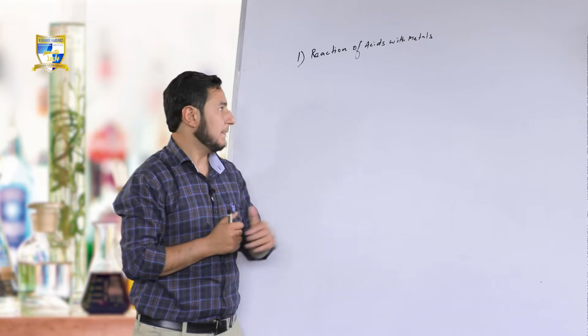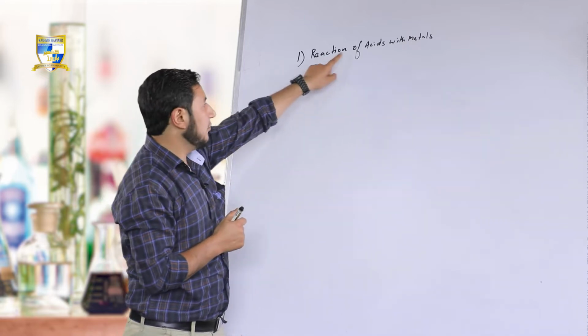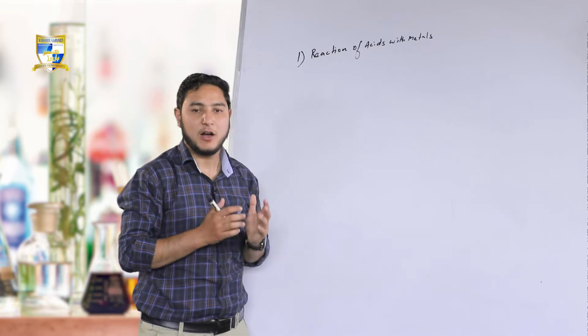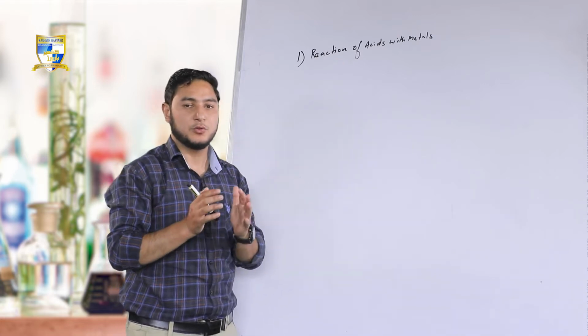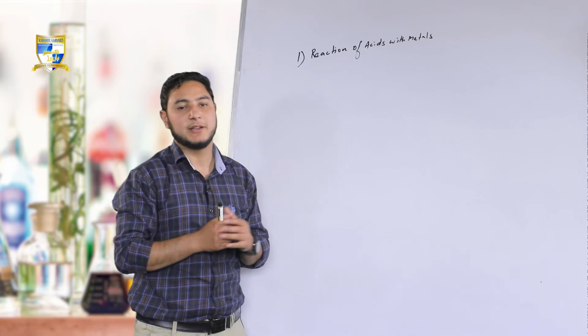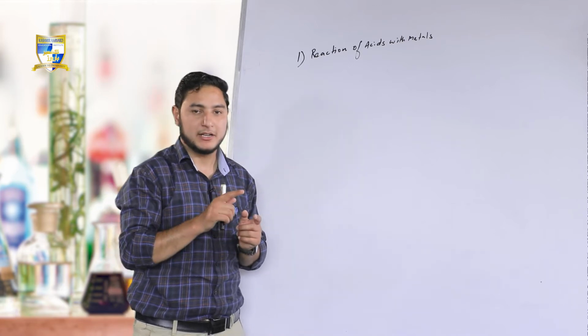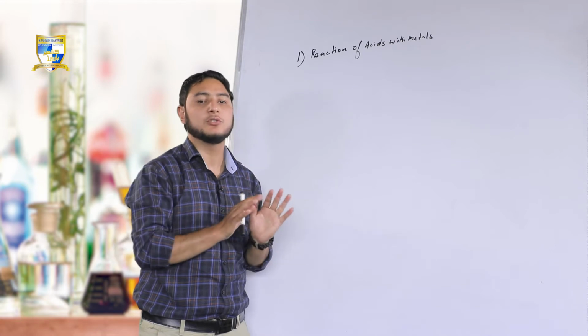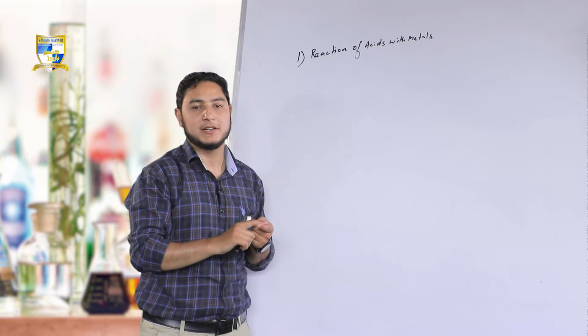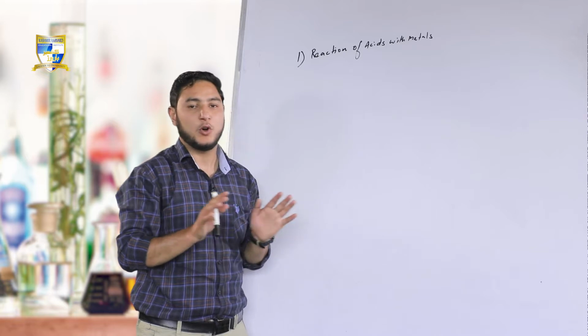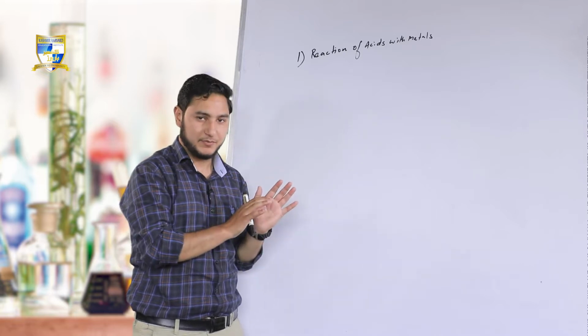I am repeating. Our topic is the reaction of acids with metals. That is, how do acids react with metals? Acids react with metals to form metal salt and liberate hydrogen gas. But do all the metals react with acids? No. There is an exception. Mercury, copper and silver do not react with acids.